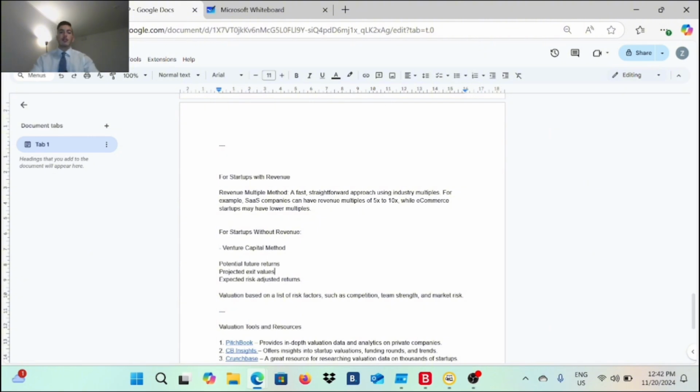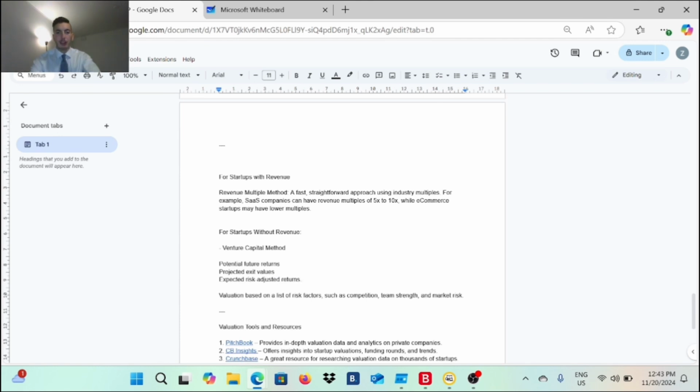All right. So for a startup that has no revenue, if you are one of those, you need to use the venture capital method, as I have already shown you. Observe the potential future returns. That's what you have to keep in mind. Projected exit values, expected risk, and that's what is called the discount rate.